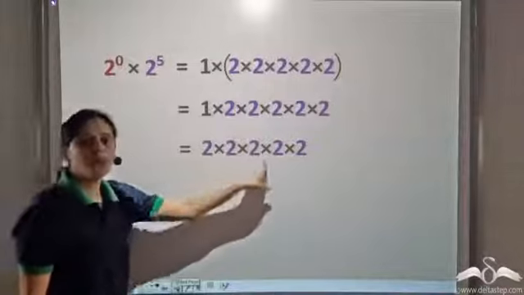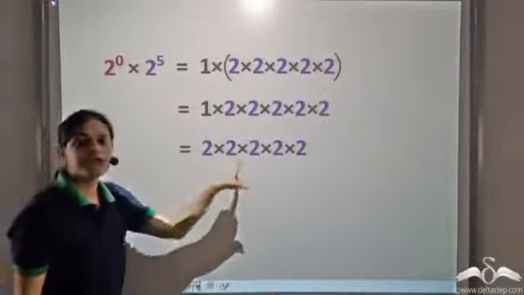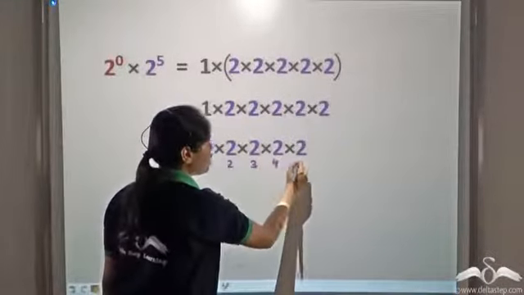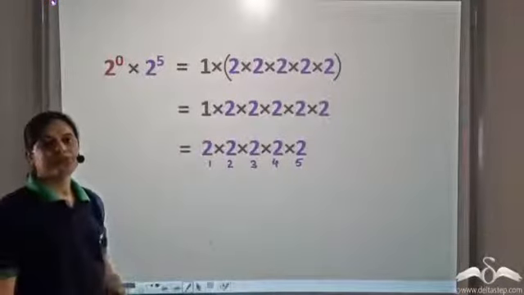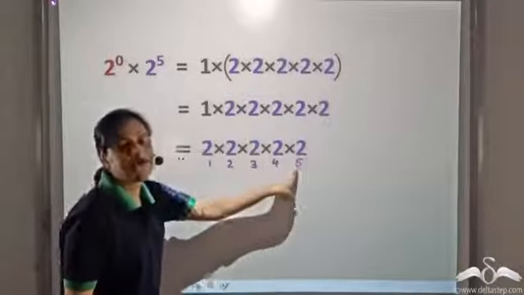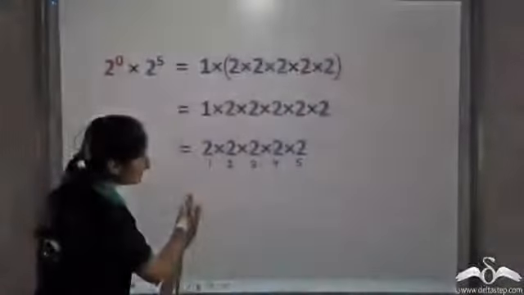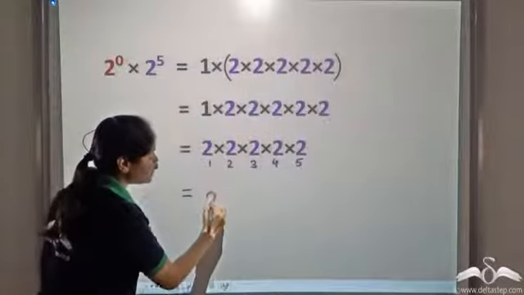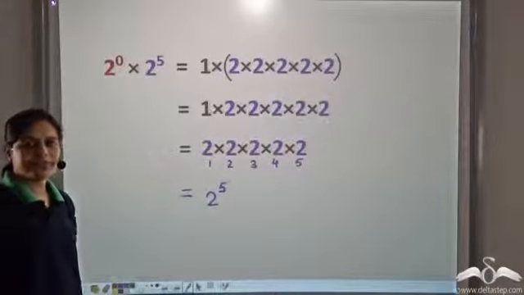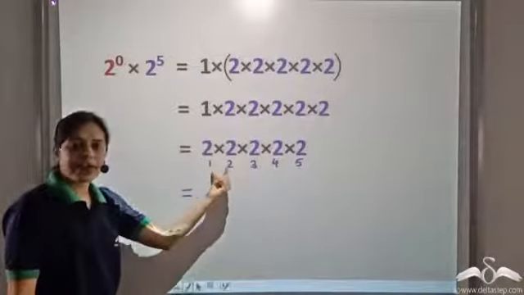Now these are 2 being multiplied by itself. How many 2's are here? 1, 2, 3, 4, 5. So this is the same as multiplying 2 by itself 5 times. So we can write it in exponential manner as 2 to the power 5, because this is 2 being multiplied by itself 5 times.